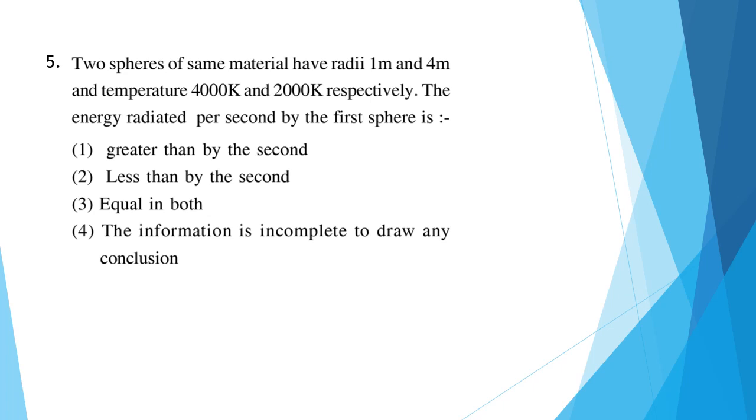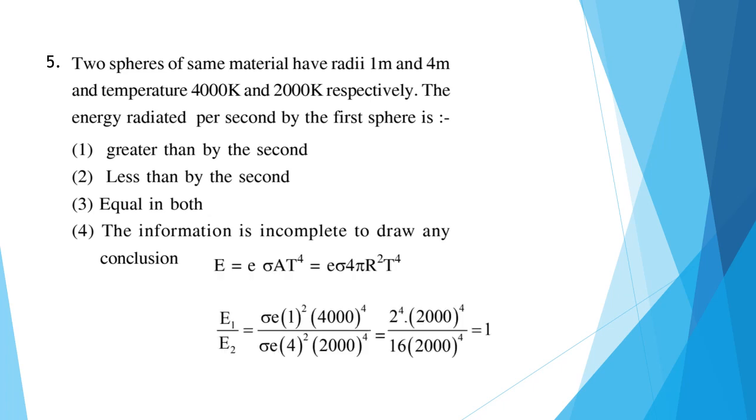You know the energy radiated per second will be equal to E sigma A T to the power 4. We can also write A as 4 pi r square. When we substitute the values given in the question in the formula, we get E1 by E2 is equal to 1. That means it will be equal. The energy radiated per second by the first sphere will be equal to the second sphere. So the correct answer here will be option number 3.